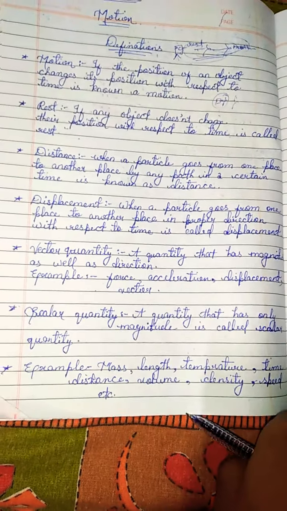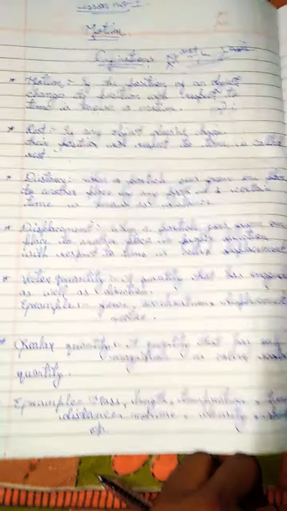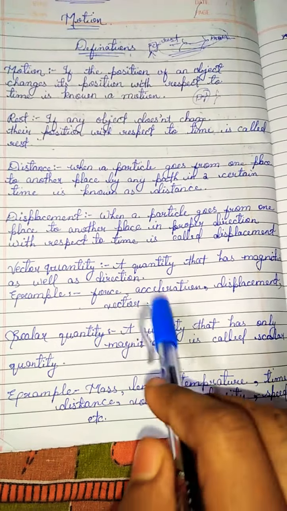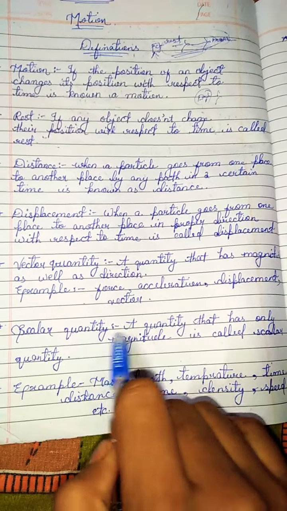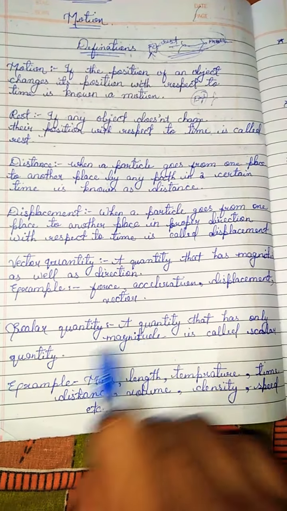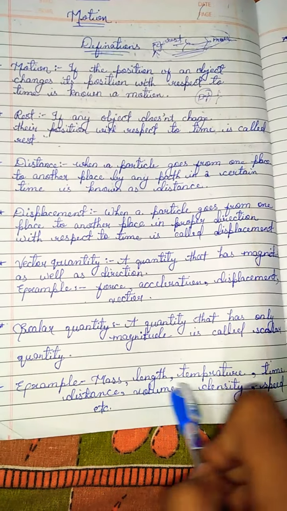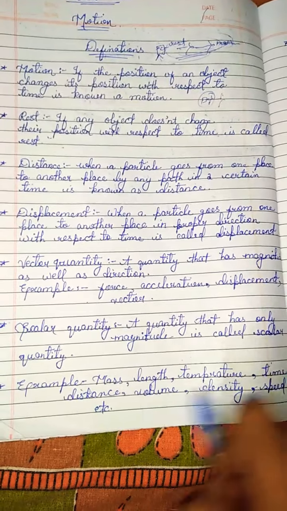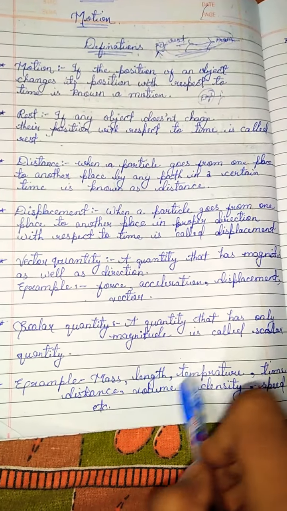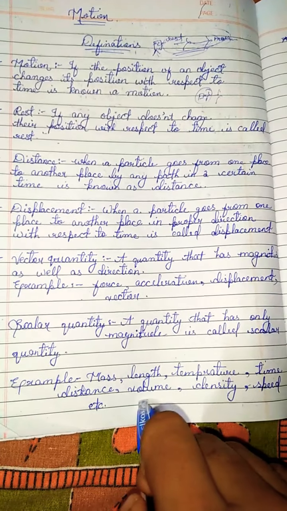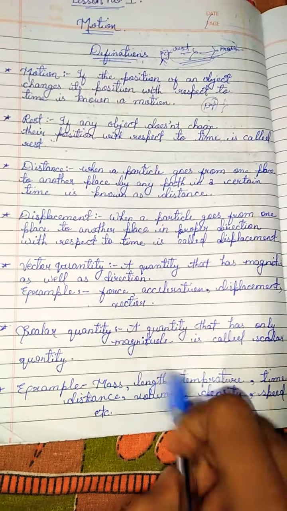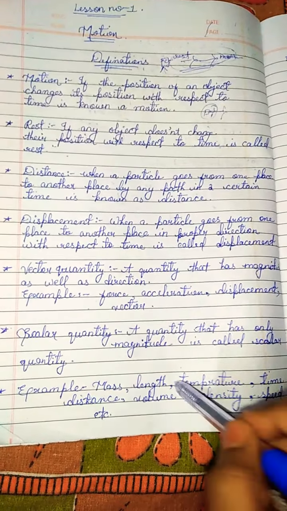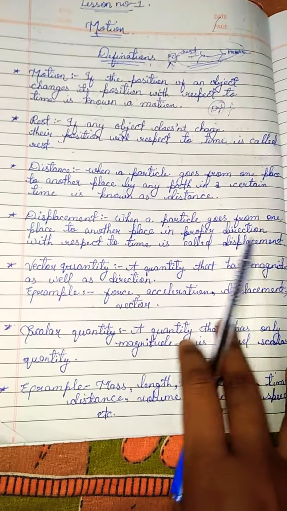Now second, the opposite of vector quantity, scalar quantity. A quantity that has only magnitude is called a scalar quantity. It means a vector has magnitude and direction, and a scalar quantity only has magnitude, that is numeric, like 12. Mass, length, temperature, distance, time, density, speed, etc. are all examples of scalar quantities, meaning they can be measured in numbers. Temperature is a number, distance is a number, volume is a number, density is a number, speed is a number. So this is known as scalar quantity. These are important questions. Next we will proceed.